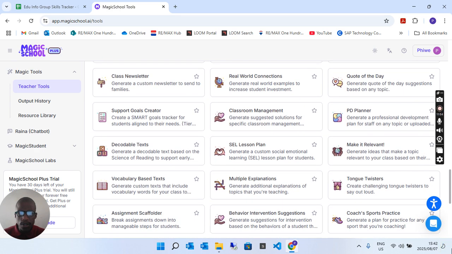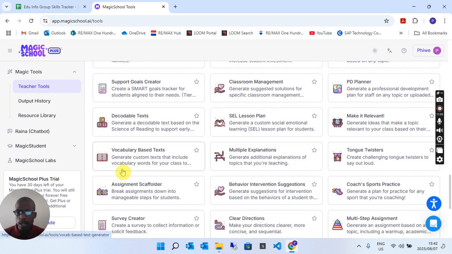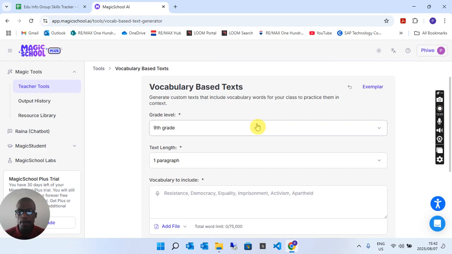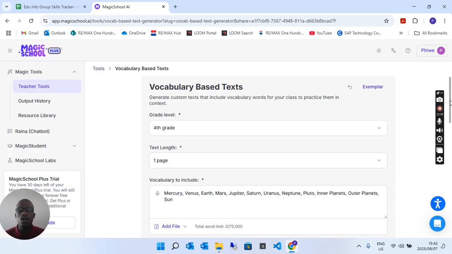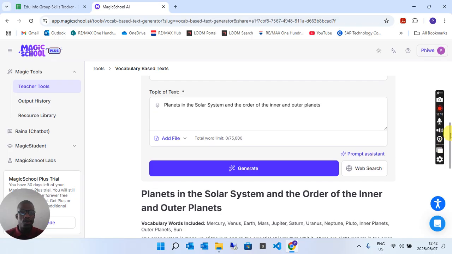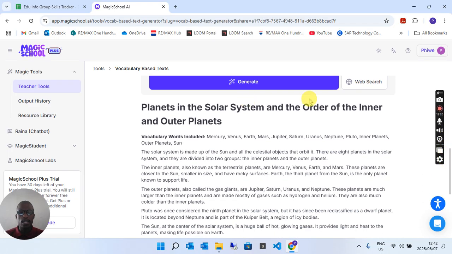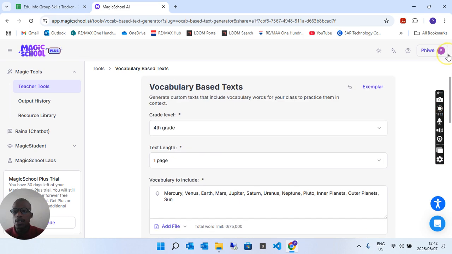So there's a lot that you could do here, guys. Hey, the vocabulary based on text. Let's click on that. There's a lot that you could do here, and if you notice, it always gives you an option of an exemplar of how whatever you want structured out should look like. And when you scroll down, you realize that it went on and drafted whatever information you wanted to generate.